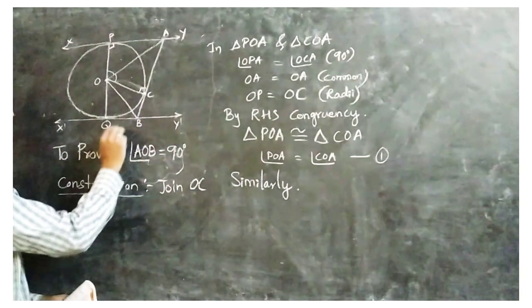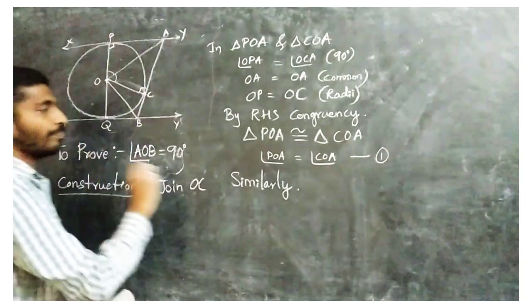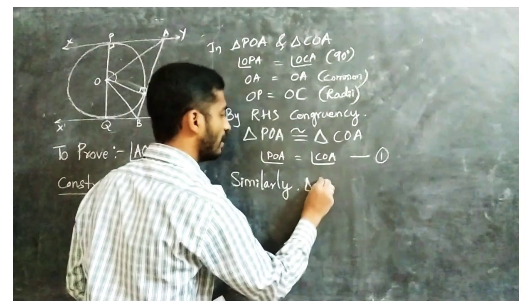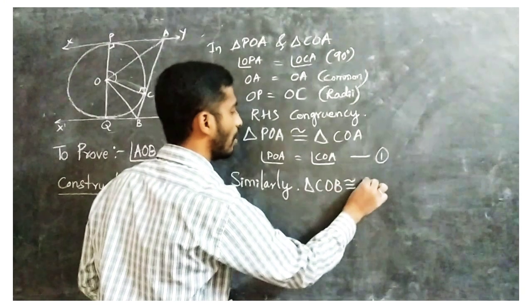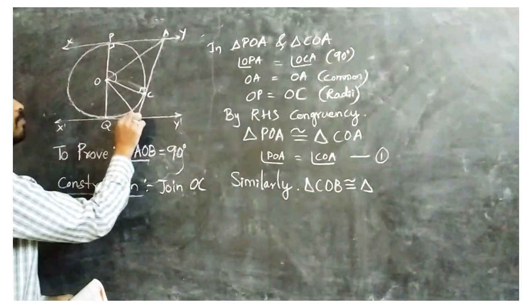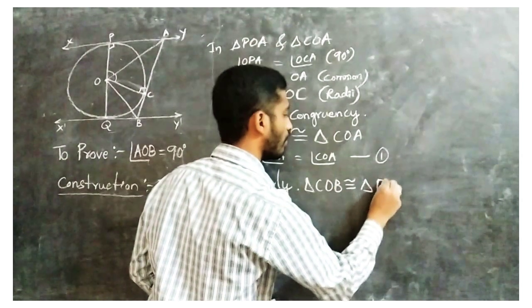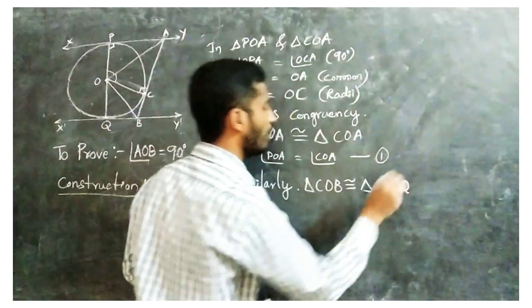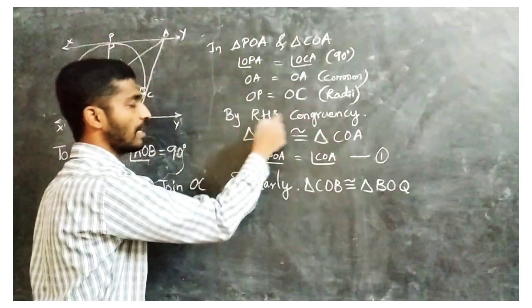these two triangles, which are those? BOC and COB. Triangle COB is also congruent to triangle BOQ. Okay, the same property will apply, that is RHS.